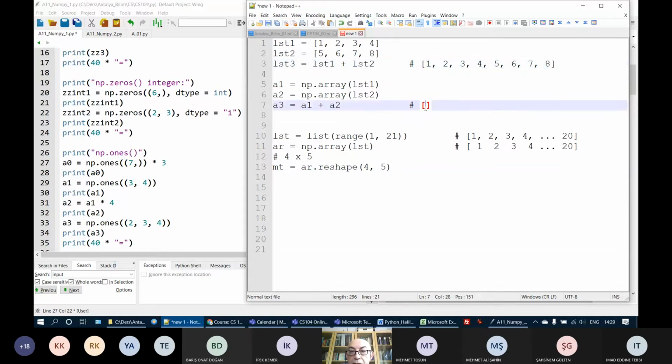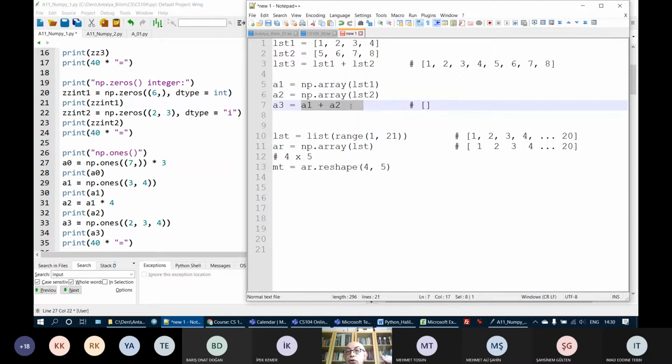What happens? The first elements are added. 1 and 5 are added. Here, this contains 1 to 4. This contains 5 to 8. LST1 is converted to A1. Therefore, here we have 1 to 4. Here we have 5 to 8.